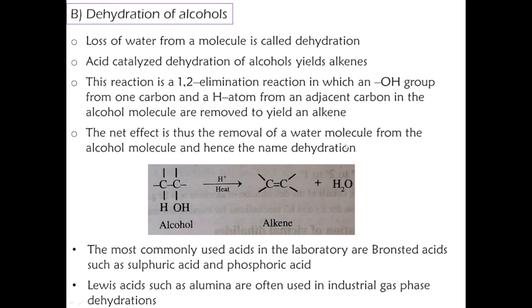Effectively, the reaction is shown here: an alcohol, the hydrogen from this carbon atom and the hydroxyl group from this carbon atom are eliminated. This is a beta elimination reaction in the presence of an acid, and we get an alkene. The most commonly used acids in the laboratory are Bronsted acids such as sulfuric acid, phosphoric acid, etc. But in industrial preparation sometimes Lewis acids are used.